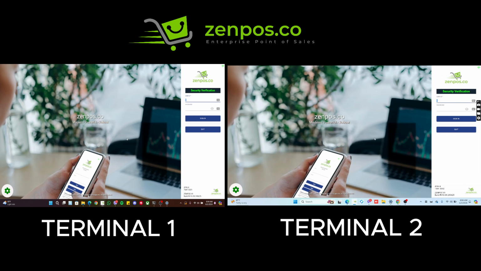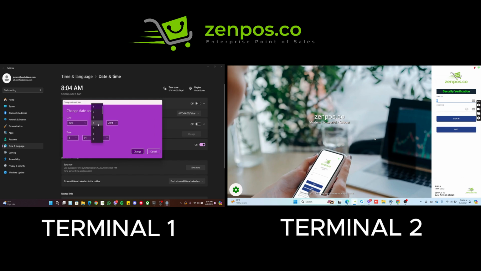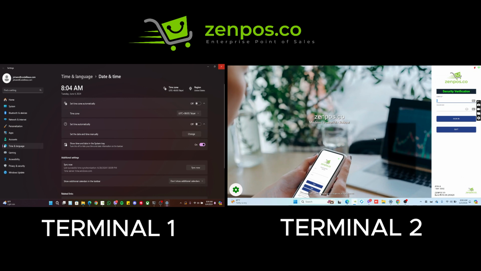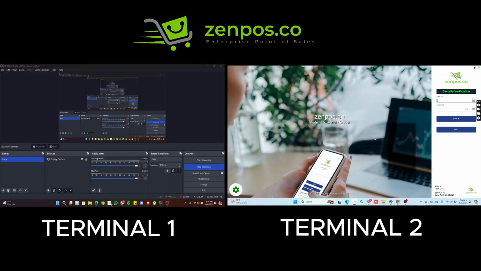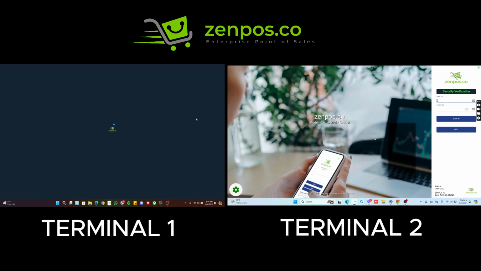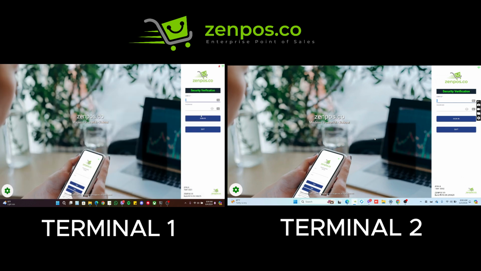So after that, we won't be touching Terminal 2. We're gonna proceed into Terminal 1, and we're gonna advance the date to June 4. So I'm just gonna change the date here in Terminal 1, June 4. We're gonna quit just so it will reflect. So in June 4, so we're going to sign in.